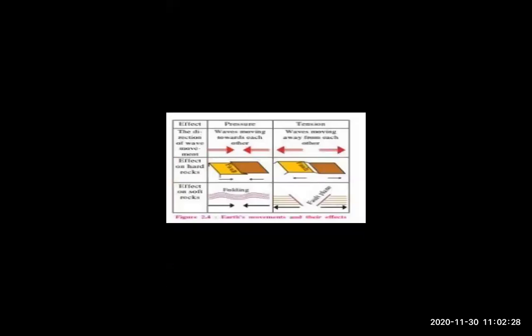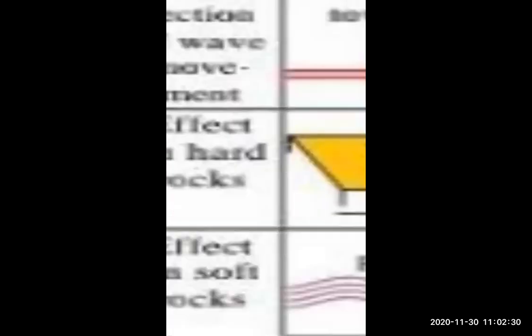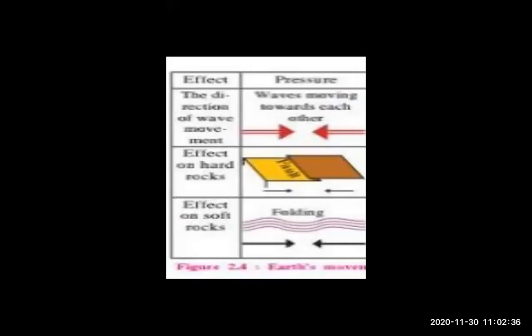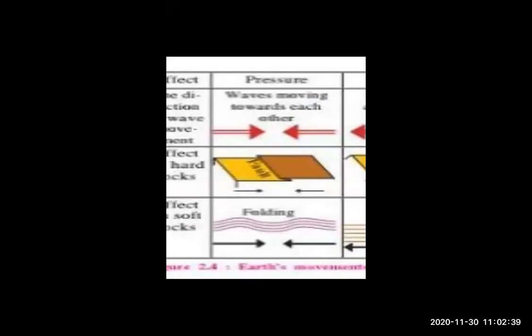When the effects of slow movement happen, mountains and continents are formed. There are many effects of slow movement.